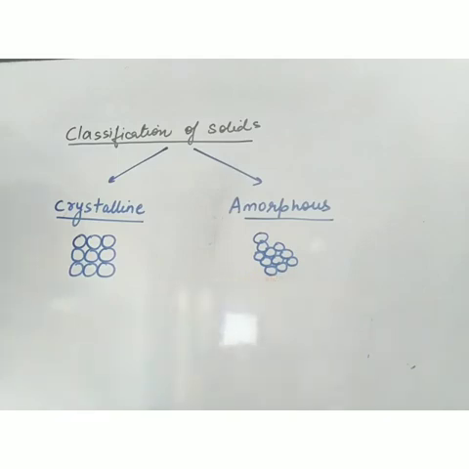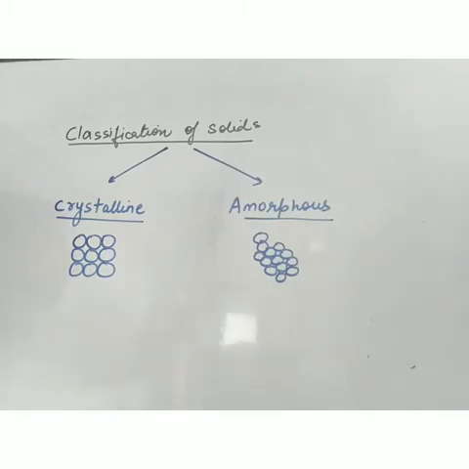Here also the particles are tightly packed, but there is an irregular arrangement of particles. So the difference between crystalline and amorphous solids is in the arrangement of constituent particles. Constituent particles can be atoms, molecules, or ions. If the particles are regularly arranged in a particular pattern, it is crystalline. If the particles are irregularly arranged, it is amorphous.